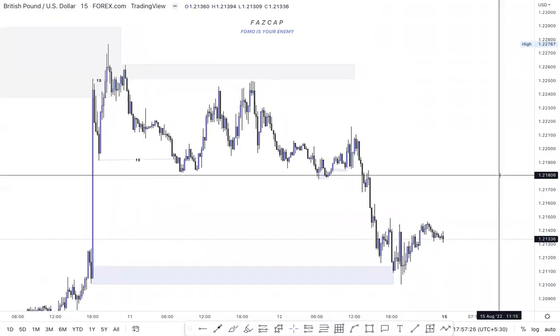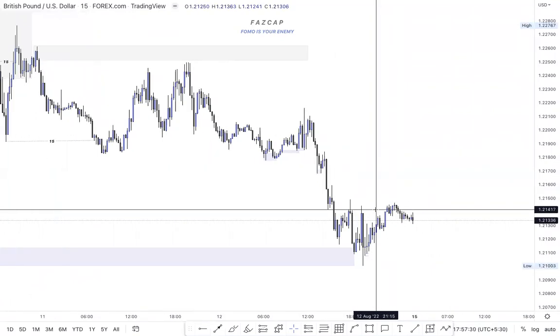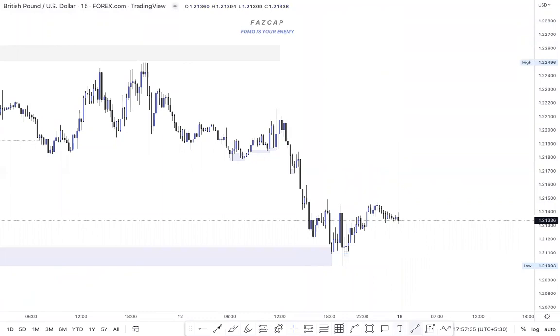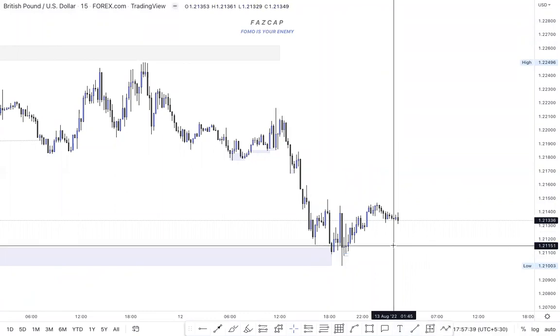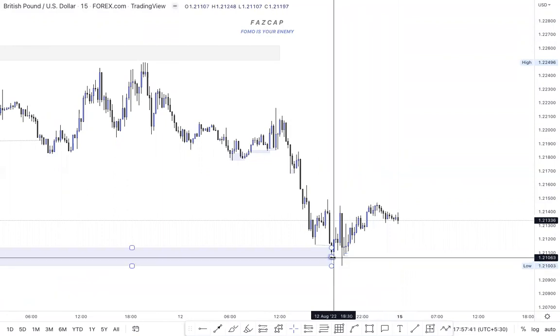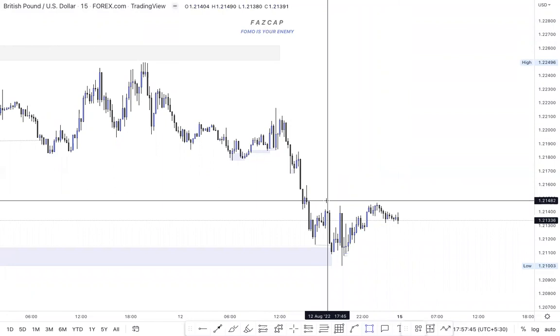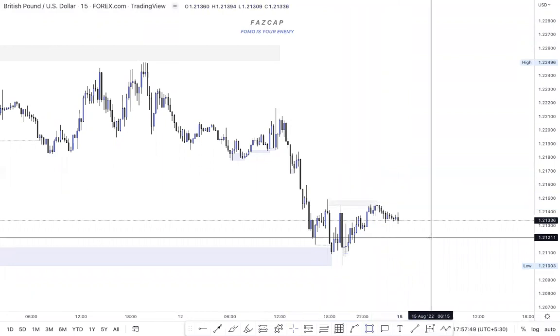Okay, so let's see what GU has to offer right now. What GU has done is this: this is the 15-minute break of structure as of now, if I focus on the current structure. And the market has not touched the 1 minute. Okay, I'll just show you.